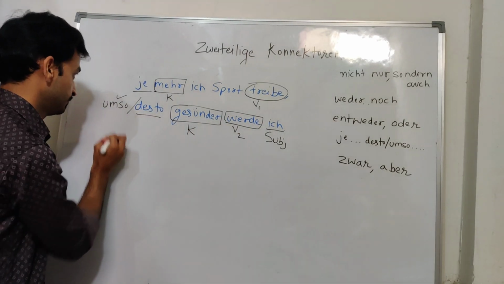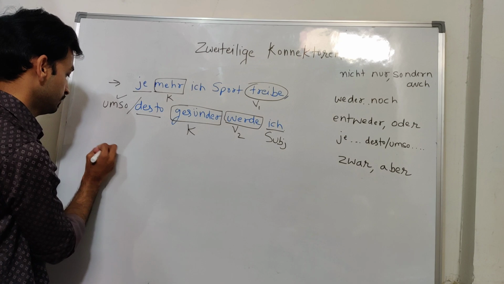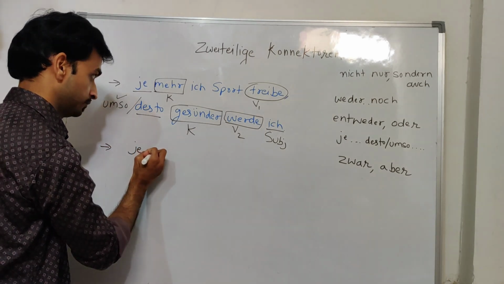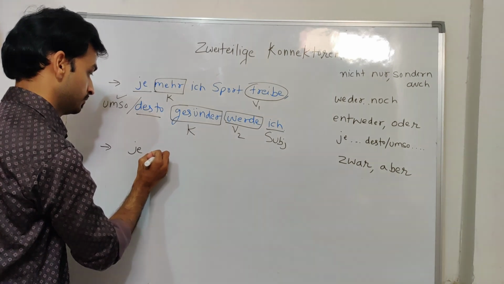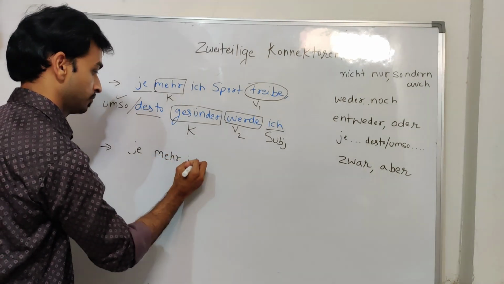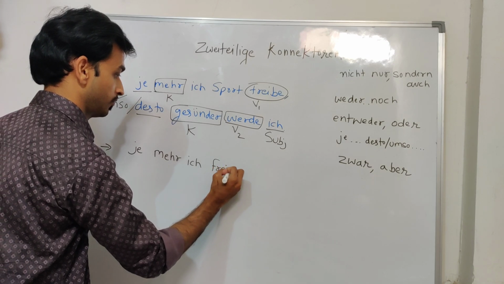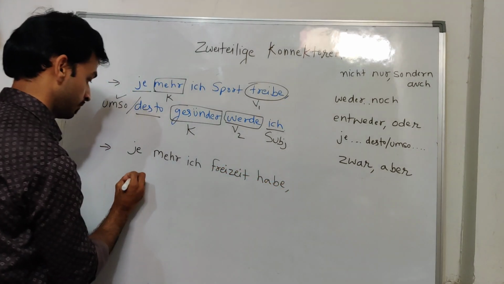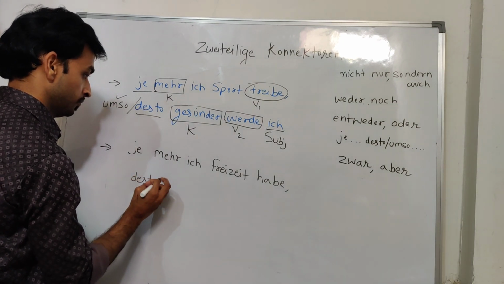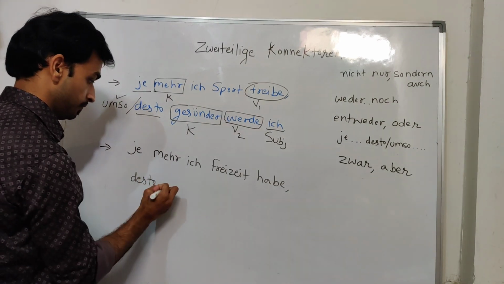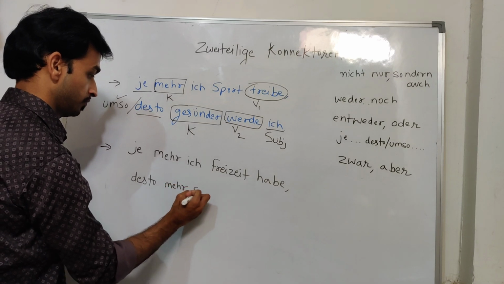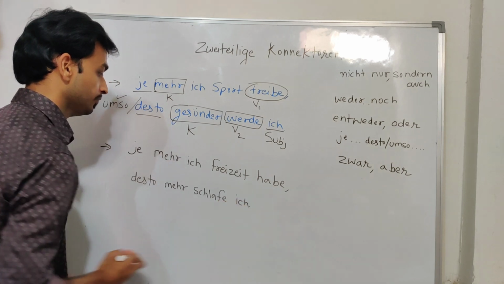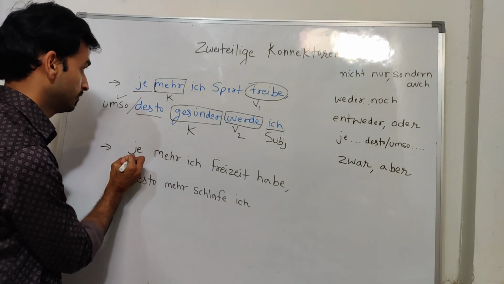Let's see one more example. Now we see je again.